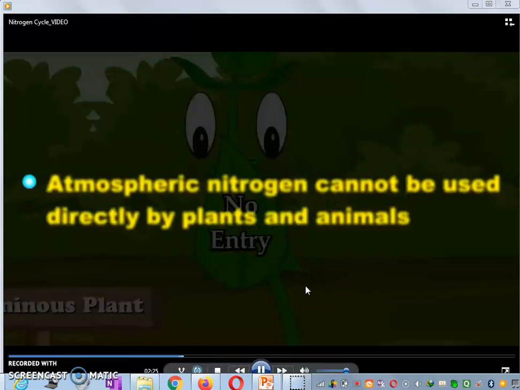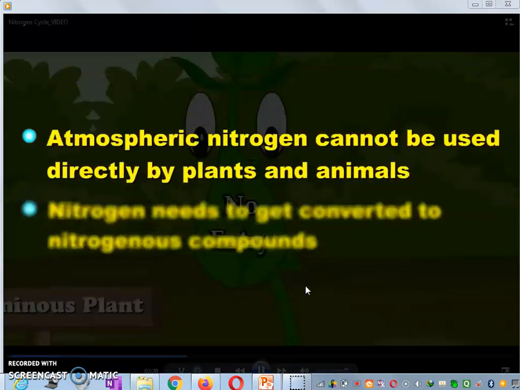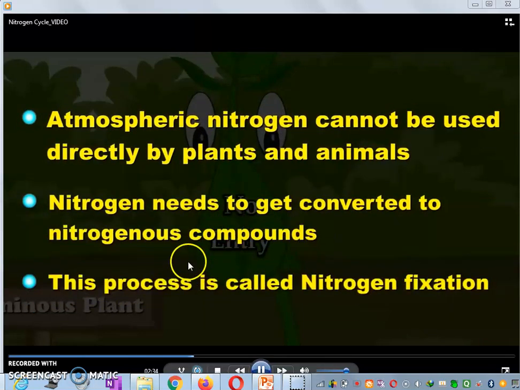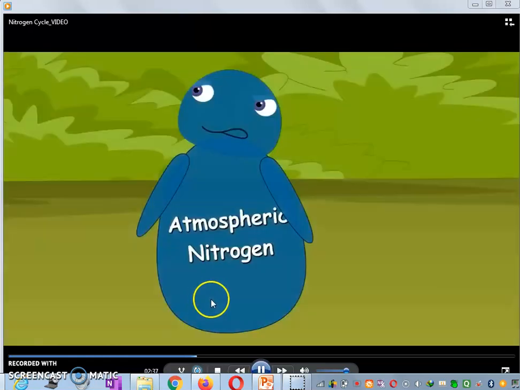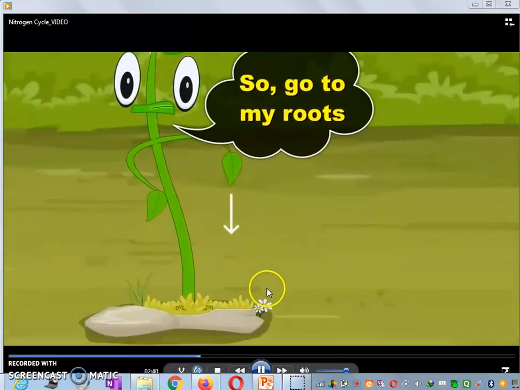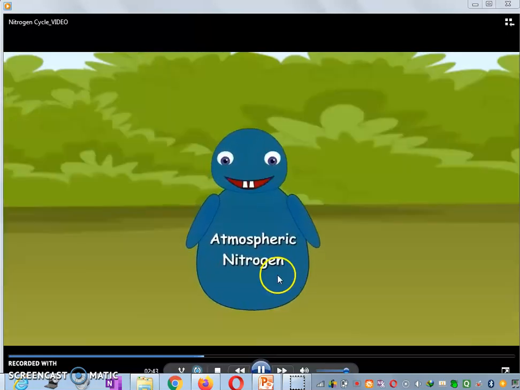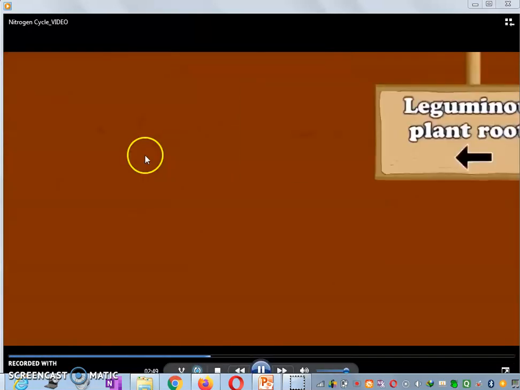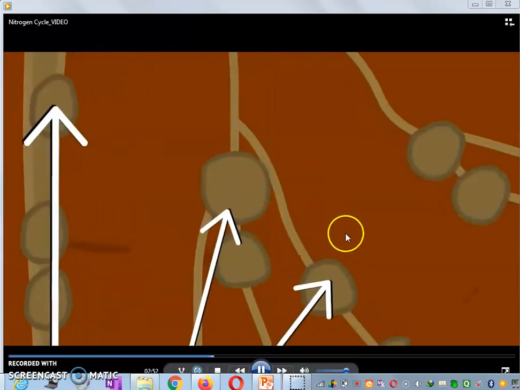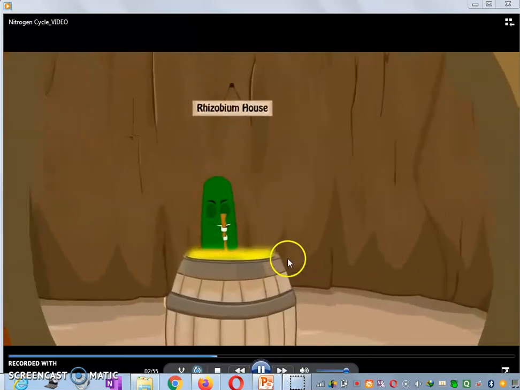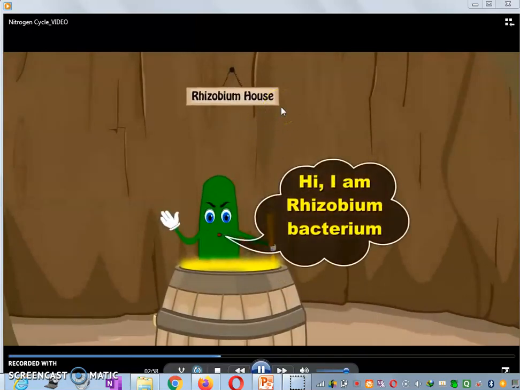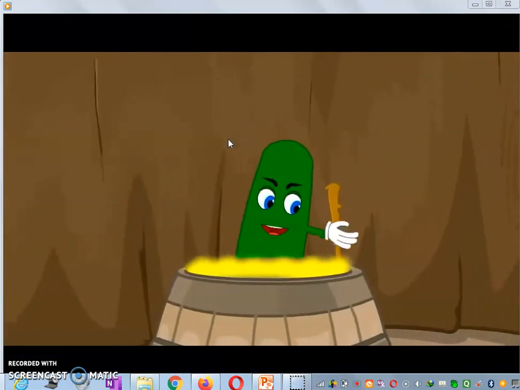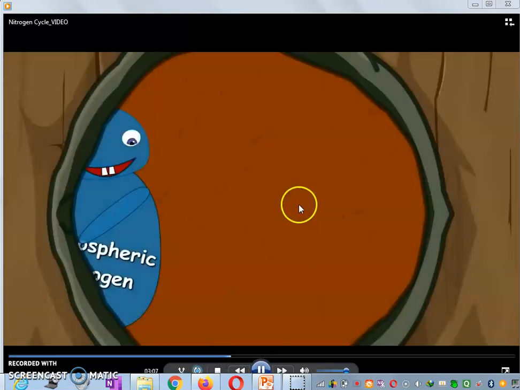Plants have no entry for the nitrogen. So first of all, nitrogen needs to be converted into nitrogenous compounds. Now this nitrogen is going to the root of the pulse plants. Leguminous plant roots have these nodules. Now this is the bacteria. This is rhizobium bacteria. It remains in the nodules of the pulse's root.